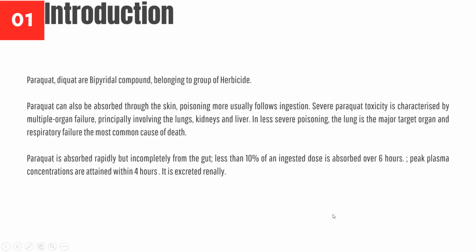Introduction: Paraquat and diquat are bipyridyl compounds which belong to herbicides. Paraquat can also be absorbed through skin, but poisoning most usually follows ingestion. Severe paraquat toxicity is characterized by multiple organ failure, principally involving the lungs, kidney, and liver. In less severe poisoning, also, the lung is the major target organ, and respiratory failure is the most common cause of death. Paraquat is absorbed rapidly but incompletely from the gut. Less than 10% of an ingested dose is absorbed over 6 hours, with peak plasma concentration attained within 4 hours, and it is excreted renally.